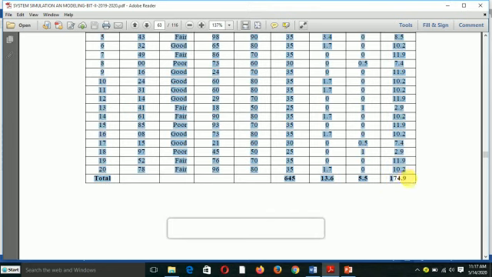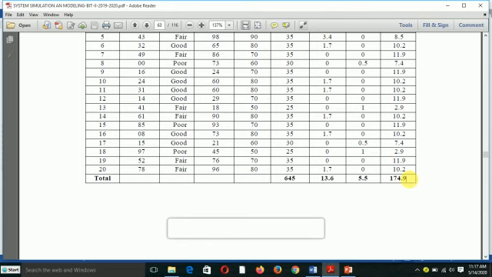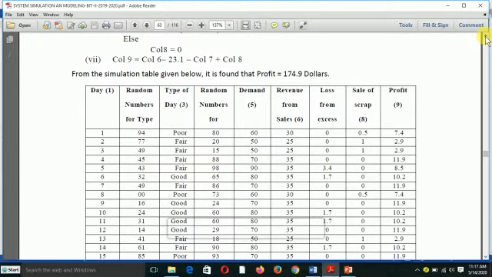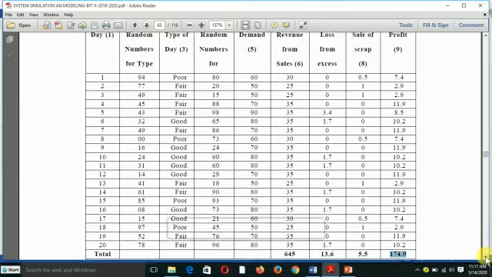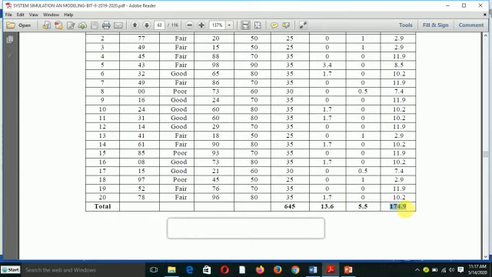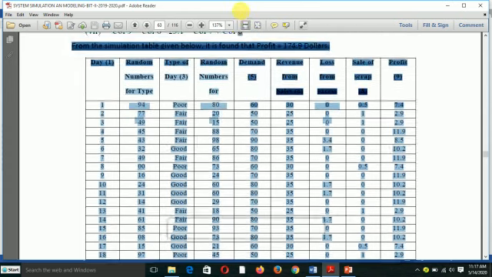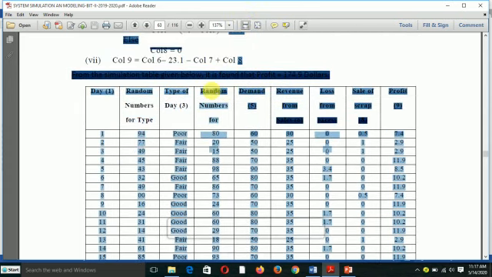If we purchase 70 newspapers every day, this is the last value which should be calculated. So this is an example of a simulation. This is the simulation table of what will happen during the 20 days for this news dealer.